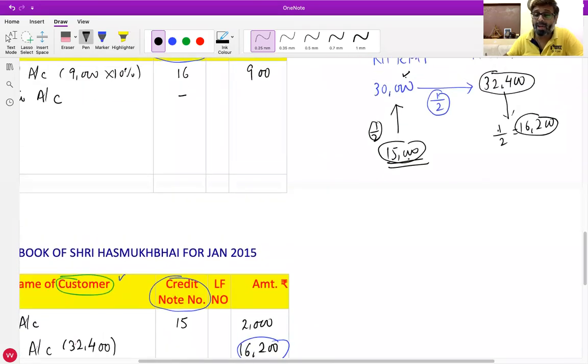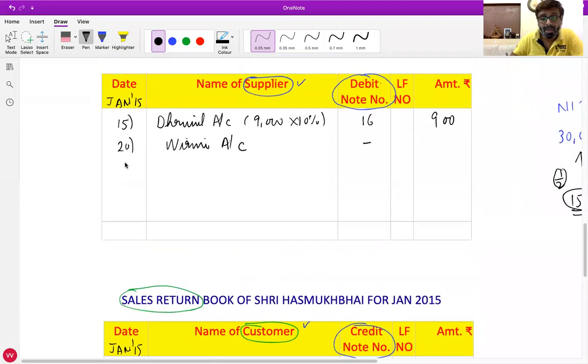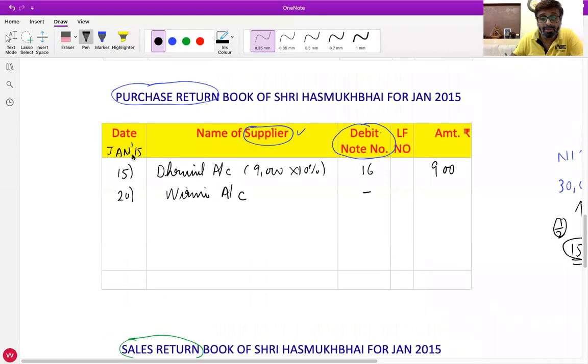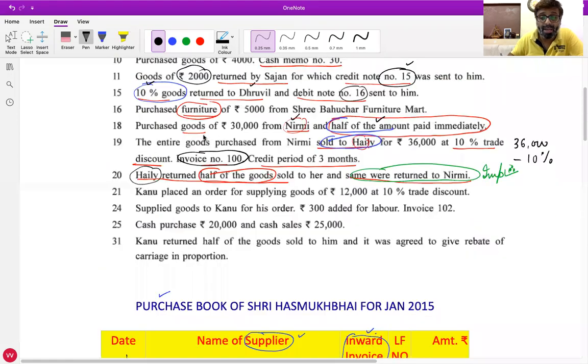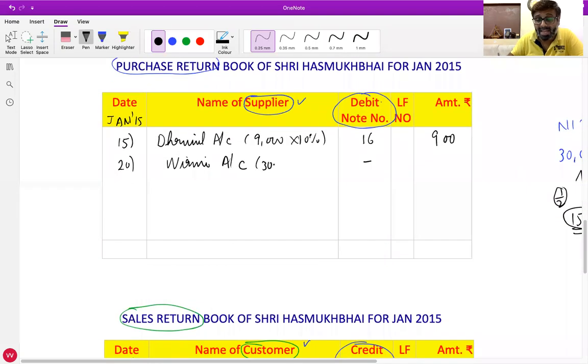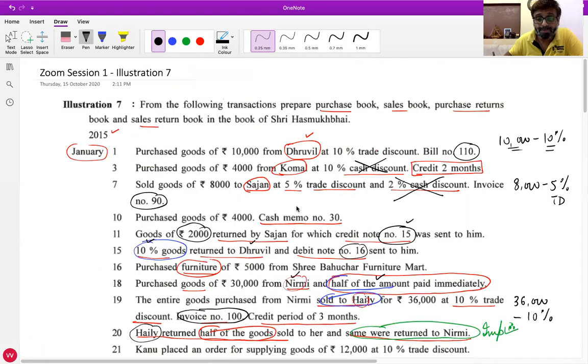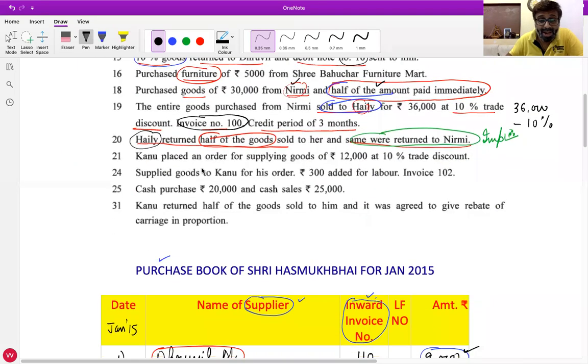Is this amount clear to everyone, 15,000, or who wants me to explain it again? All are clear with 15,000? So write down in purchase return book. Date is 20, Nirmi, and amount will be 30,000's half, that is 15,000. Any doubts in this? No. Okay. Next.